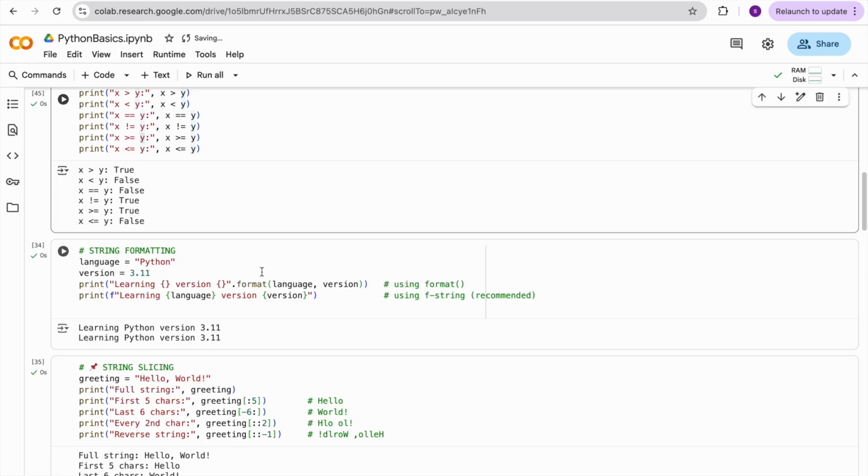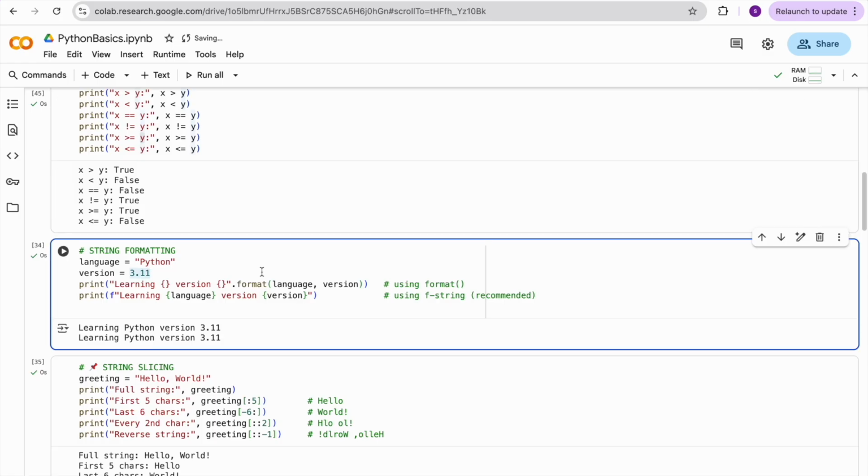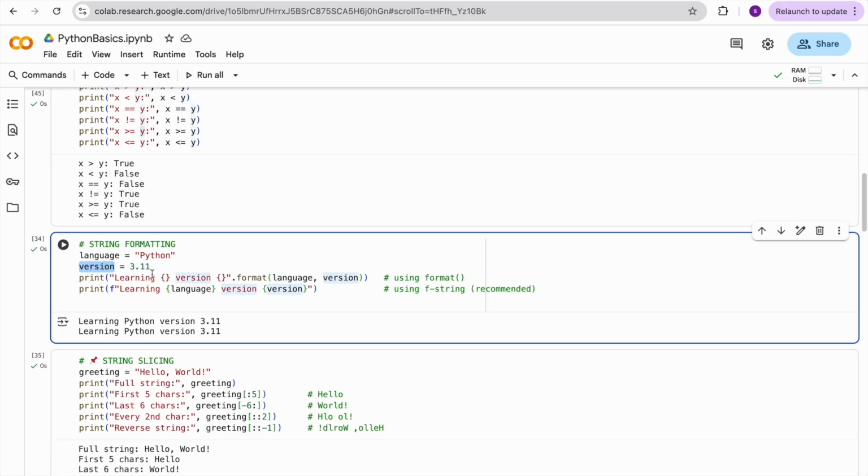And another important topic, string formatting and string slicing. What are the operations available to work with strings? So for example, I have two strings. A string is basically a set of characters. You can use single quote or double quote. So language is Python, version is 3.11. I want to print both by using the print statement.